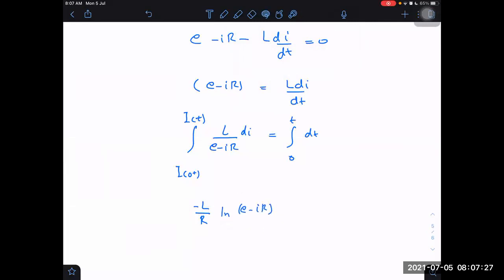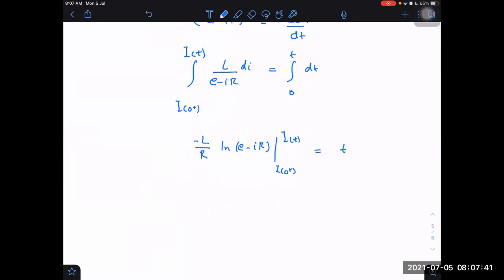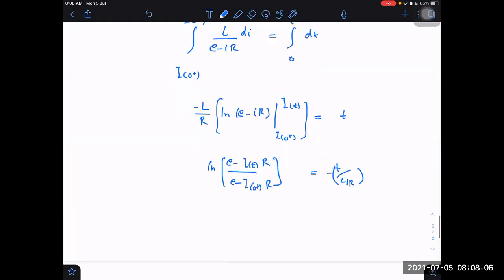Next, what do we get now? This and limits of this. Limits will be from I0 plus to I of t, and on the other side just t only. Then we get L by R gone to the other side: t upon L by R, minus t upon L by R. I'm taking the other side. Here I'm writing ln of E minus I t into R upon E minus I0 plus into R.